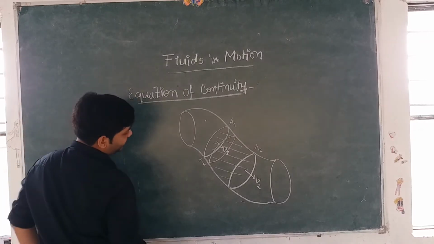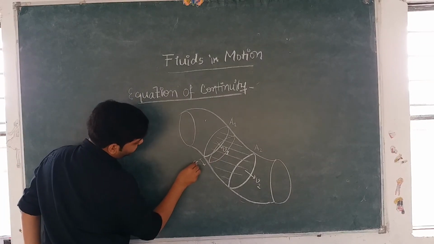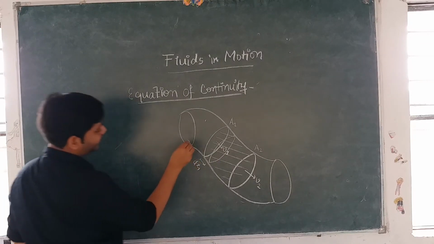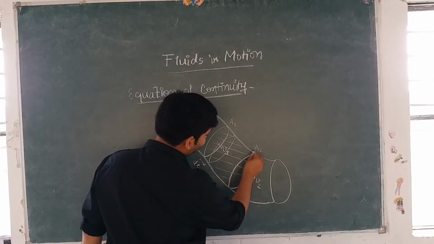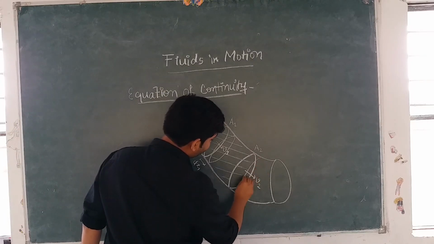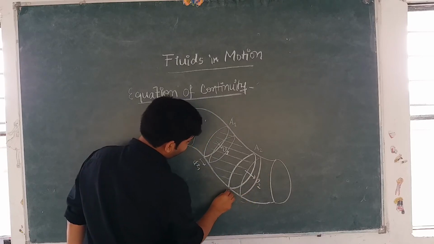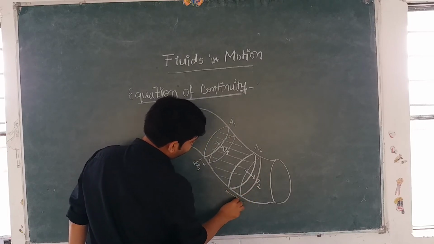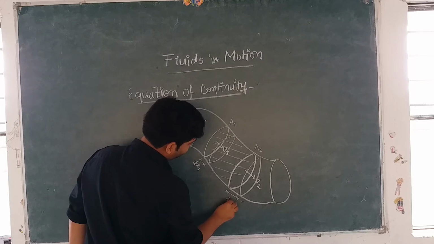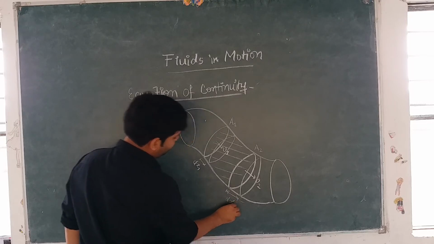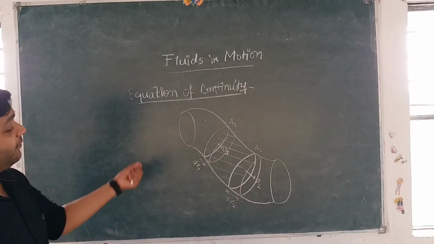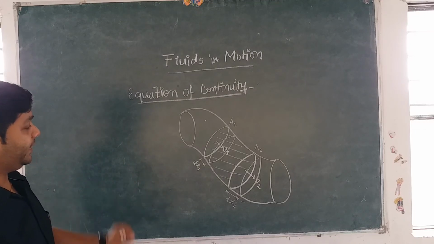Similarly, the liquid present here must have moved some distance in time dt, and let's say this distance is dx2.